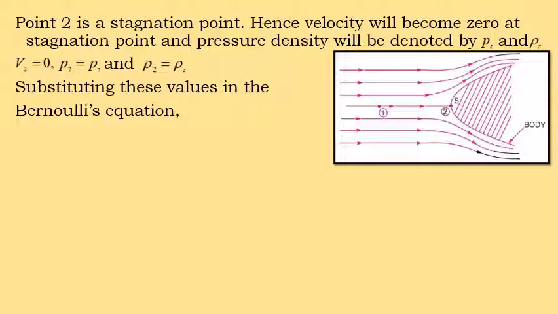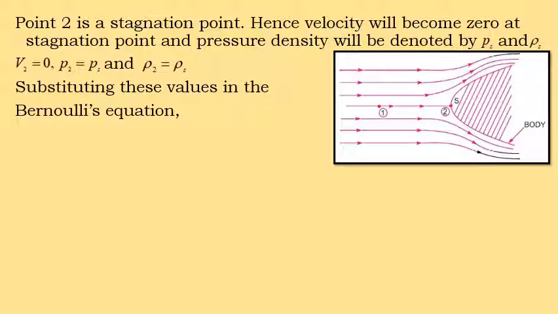In our diagram, point 2 is taken as the stagnation point. That means the resultant velocity becomes 0 here. At this stagnation point, the pressure, density and temperature are measured. So V2 is equal to 0, that is, the resultant velocity is equal to 0. P2 is equal to Ps and rho 2 is equal to rho s, where s stands for the stagnation point.